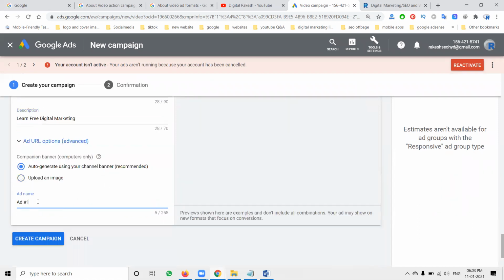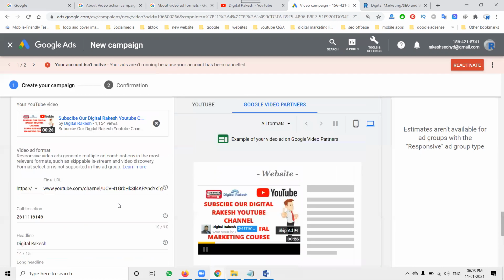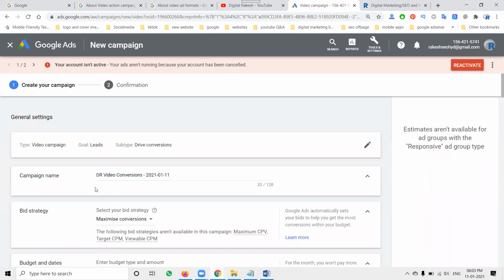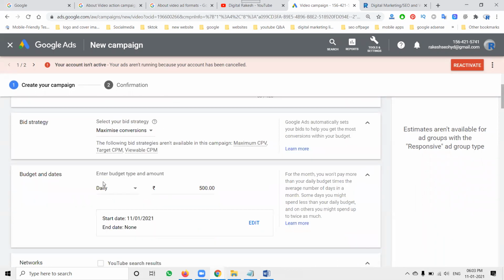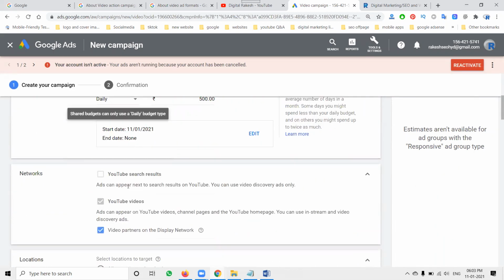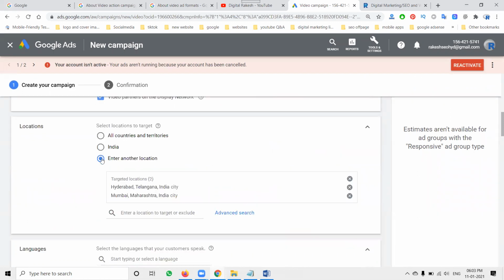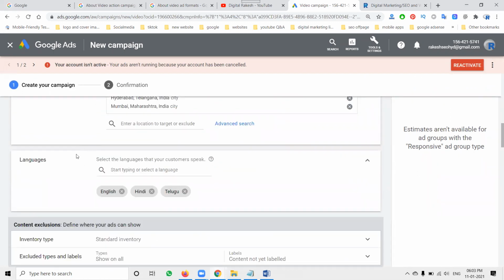Now everything is ready, so the campaign will be finished. Campaign type first, conversion purpose, daily budget selection, where you can show your ad, location selection, language selection.